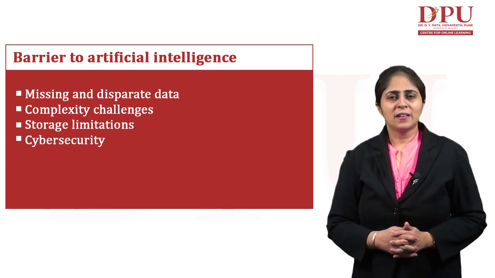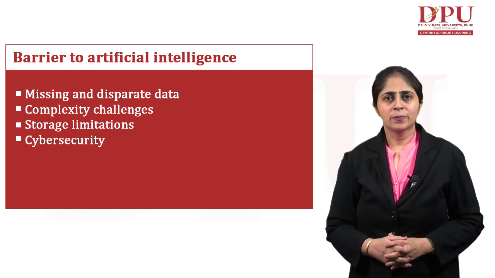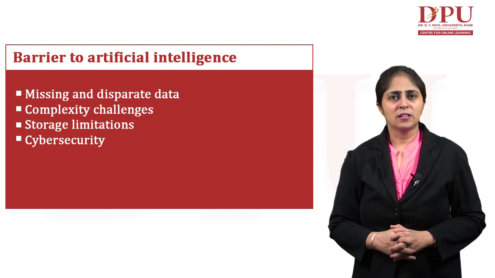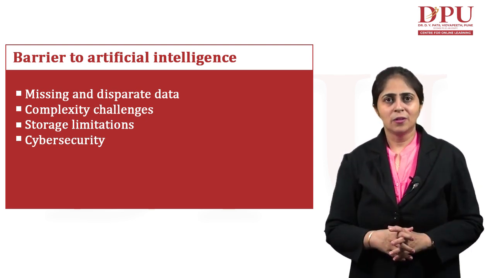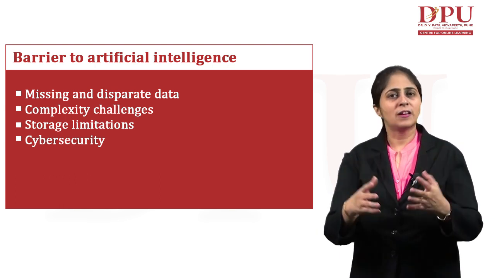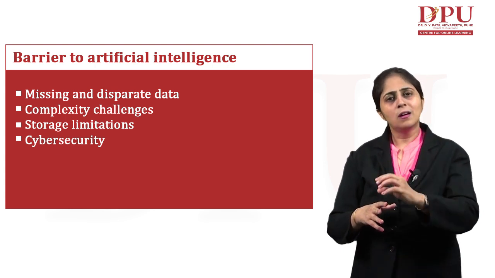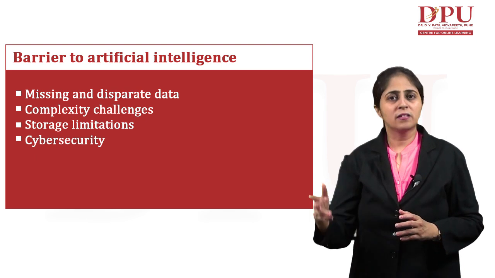The very first barrier that we have is missing and disparate data. These artificial intelligence machines rely on data to perform their functions. We have to feed them with the correct data to get the correct result.